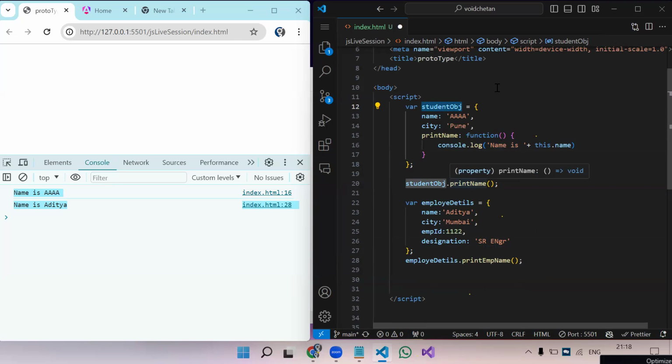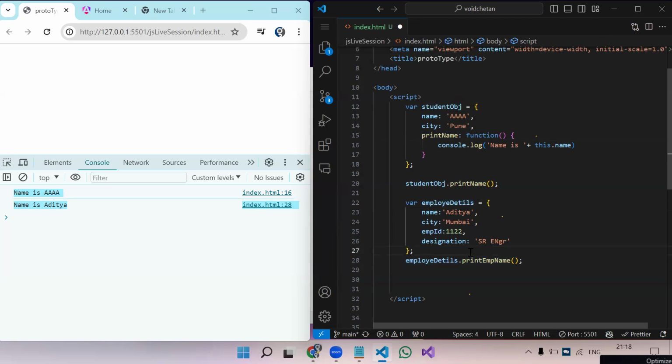So I'm going to assign the prototype of the student object to the employee details. It simply means I'm trying to inherit the properties and methods which are already declared in the student object into employee details. So I don't have to create the print name function again.